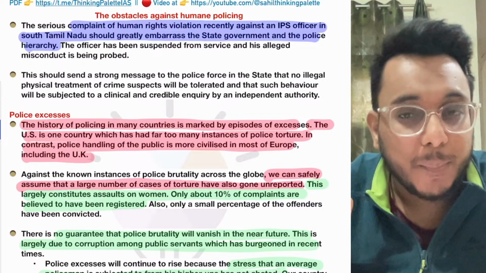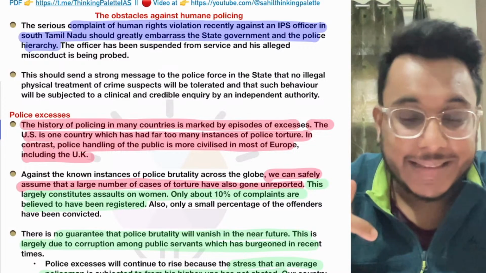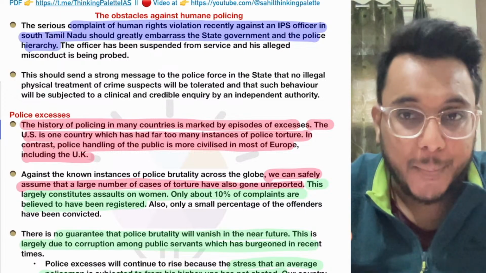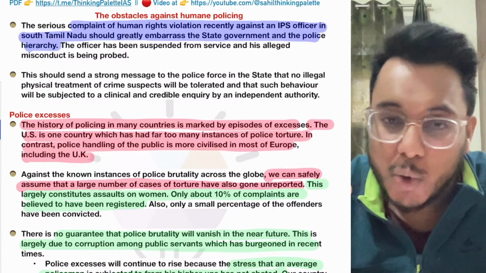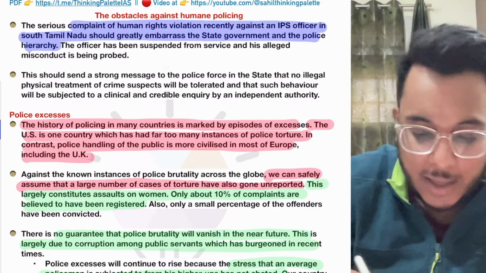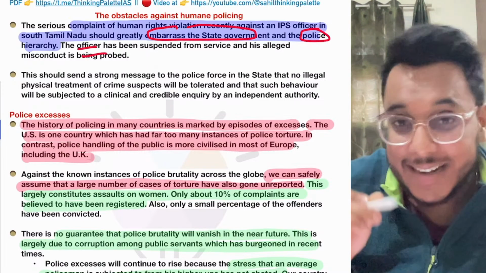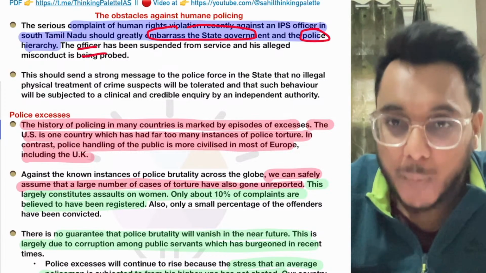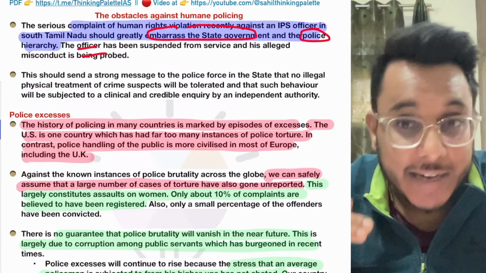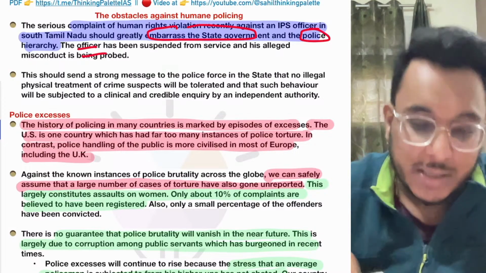But this is a wrong perspective towards policing. Policing needs to be a service. People feel threatened while approaching the police, but it is wrong. They should feel empowered, they should feel protected. So we need to have humane policing in India. The article is saying that this case in Tamil Nadu has embarrassed the state government and the police hierarchy, and it should send a strong message to the police establishment and the police complaints authority about what they need to do to ensure that police personnel behave nicely with the people. They should not do such things.